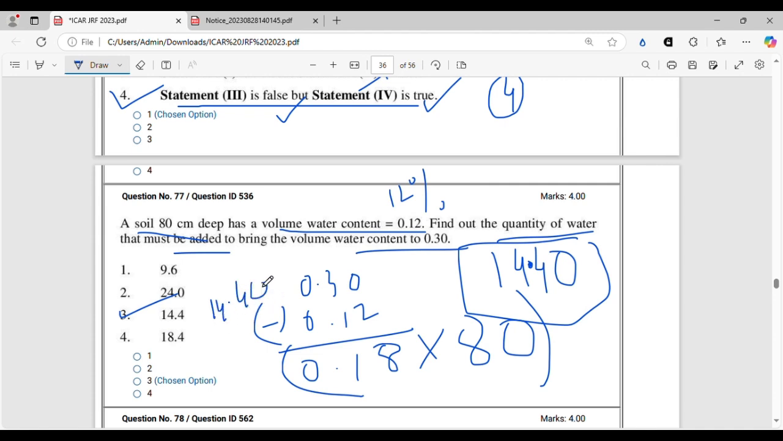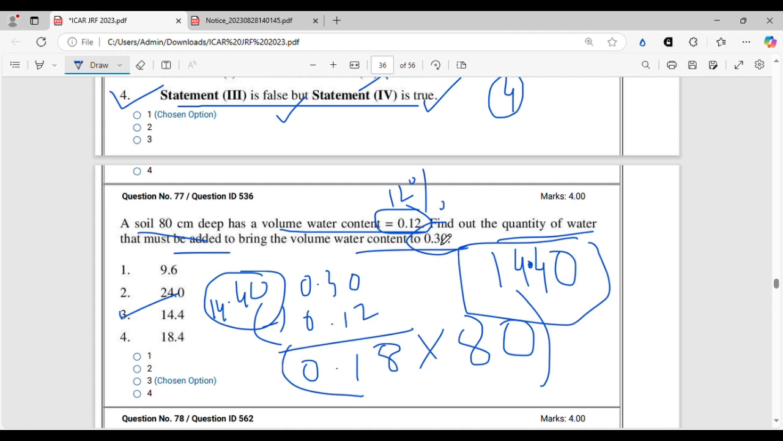14.40. All right. I think you got the answer. You got the concept. The initial volumetric water content is 12%. Finally, it is 30%. So 30 minus 12 is 18%. That is 0.18. 0.18 water is needed.